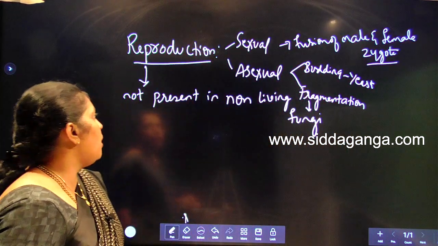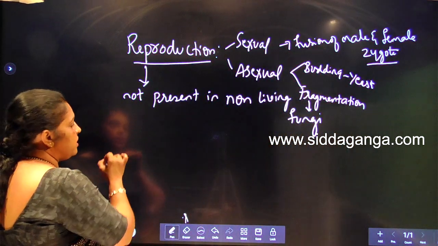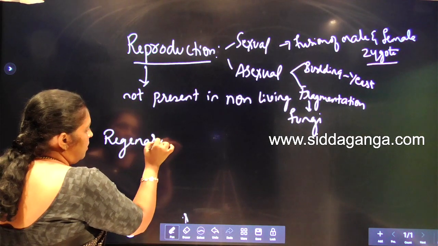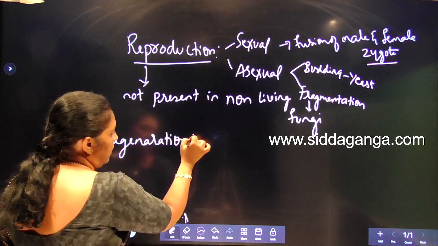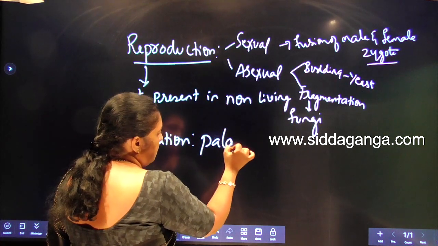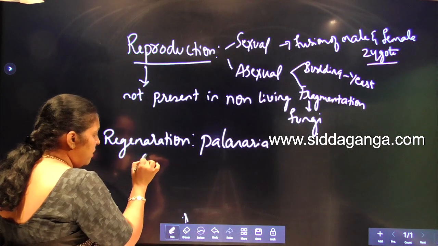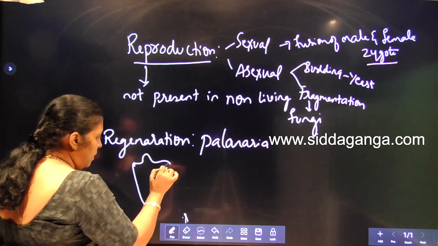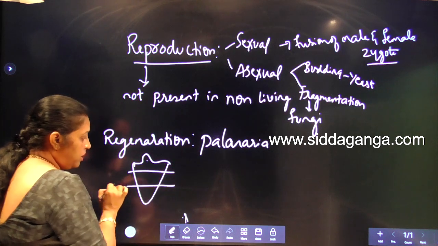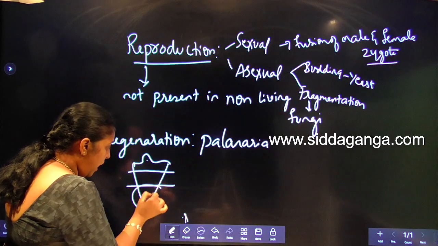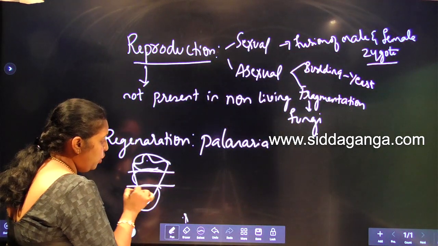The other method of asexual reproduction is regeneration. Regeneration is seen in planaria. It is a flatworm, where when we cut the organism into two or more pieces, every cut piece develops into a new organism.